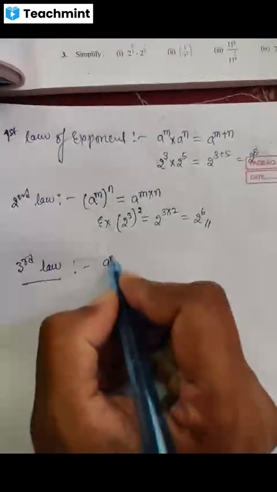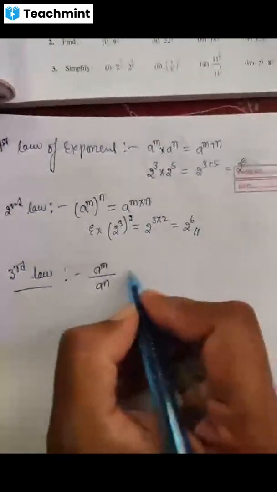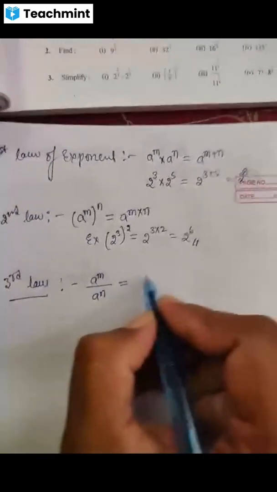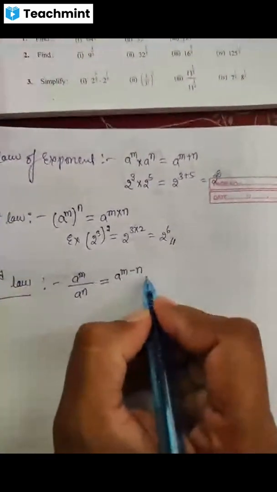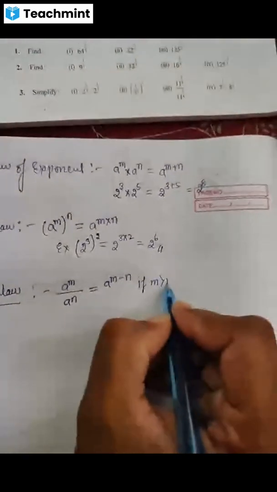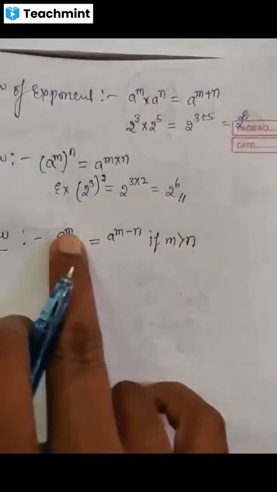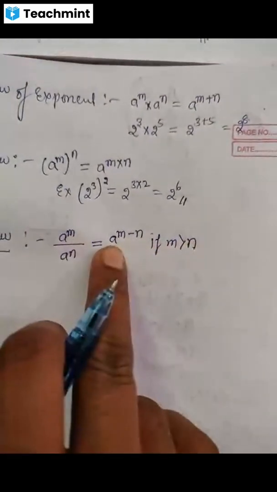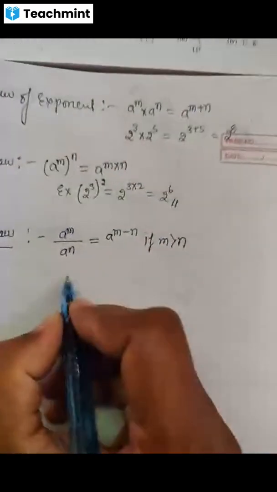So a raised to m divided by a raised to n is equal to a raised to m minus n if m is greater than n. So this is possible only when m is greater than n. Then we write this as a raised to m minus n.